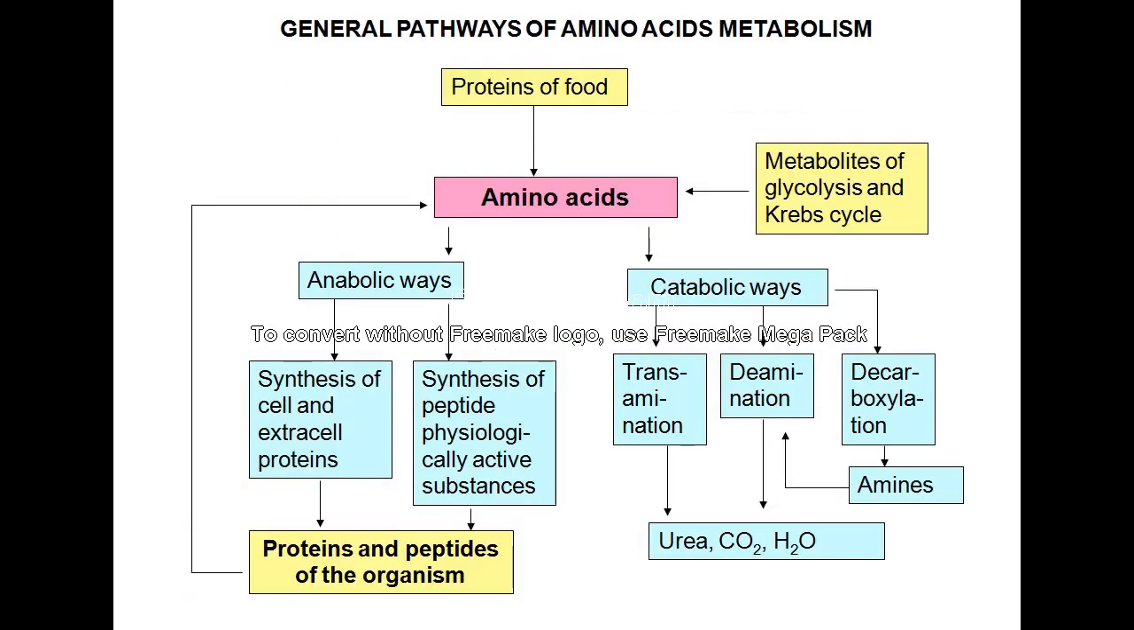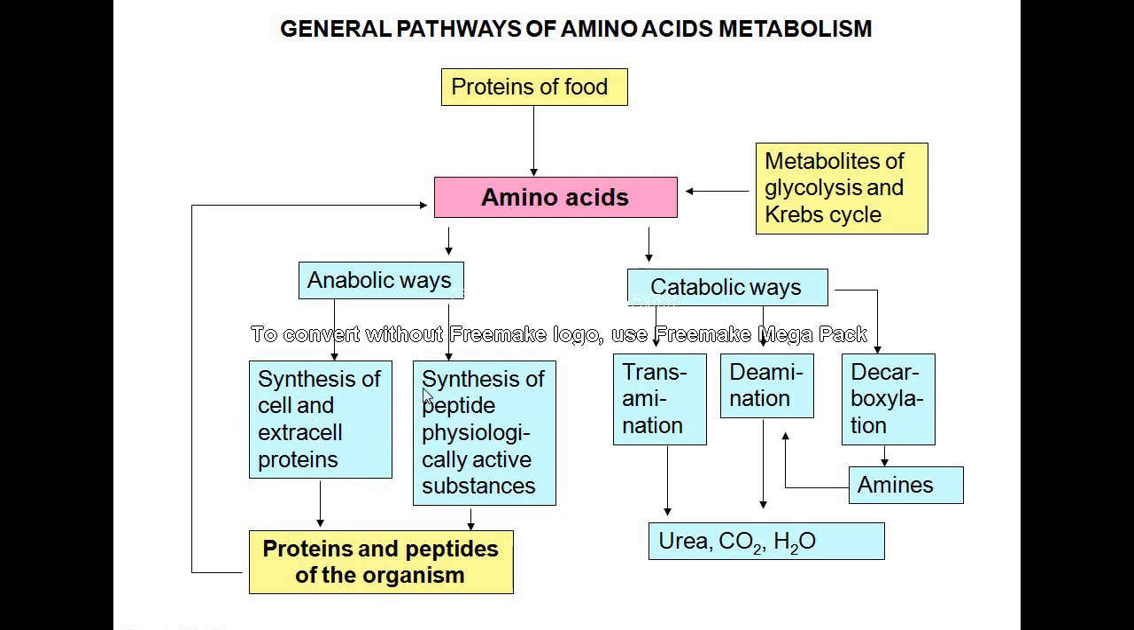So what I have said so far is this: we get amino acids, and what happens to amino acids? They can be used for anabolic synthesis of physiologically active substances, which include catecholamines, hemoglobin, all those things, and of course synthesis of cellular and extracellular proteins.